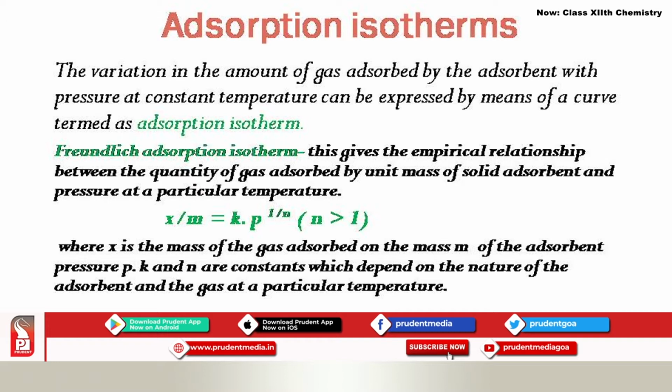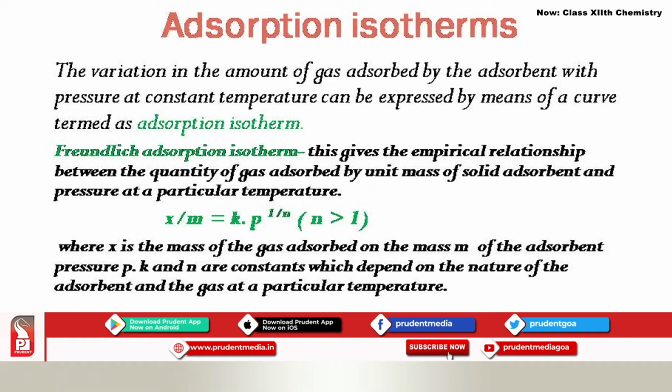Adsorption isotherms give us the relationship between the variation of the extent of adsorption with pressure at constant temperature. That is called an adsorption isotherm. Since the word isotherm is involved, we have to maintain constant temperature. Under adsorption isotherm, we have to remember the Freundlich adsorption isotherm.